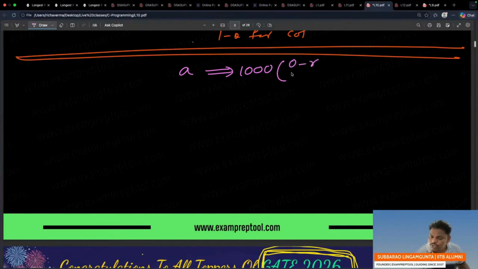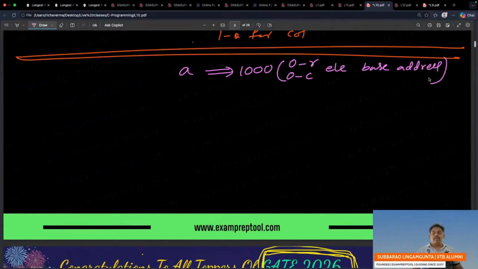The 0th row, 0th column element. The 0th row, 0th column element address is called the base address.